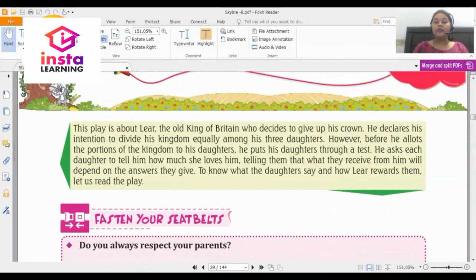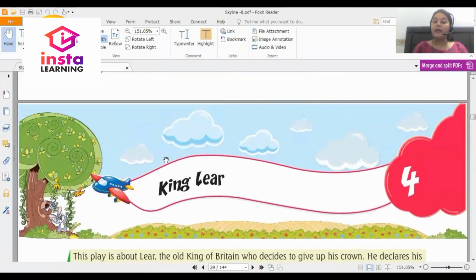And today from your English book Skyline, we are going to be reading chapter number 4, which is a play. So let us start reading this. Here we go. This is chapter number 4 and the name of the play is King Lear.